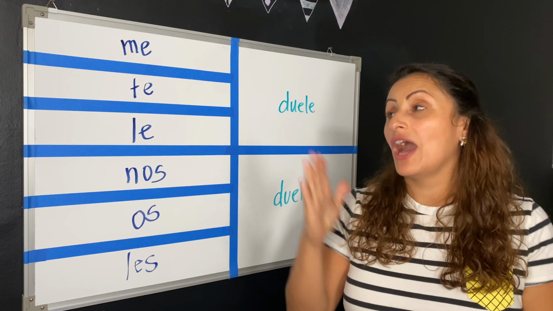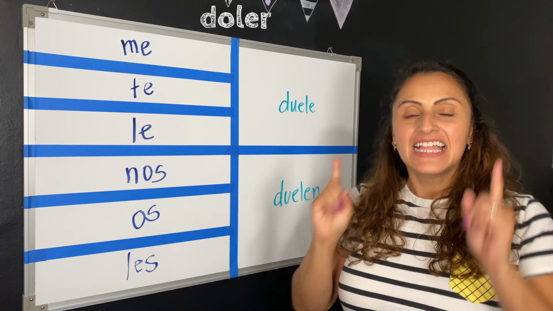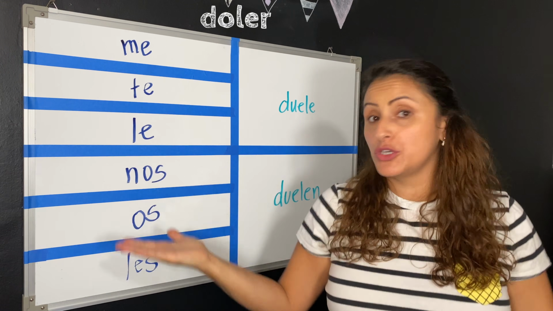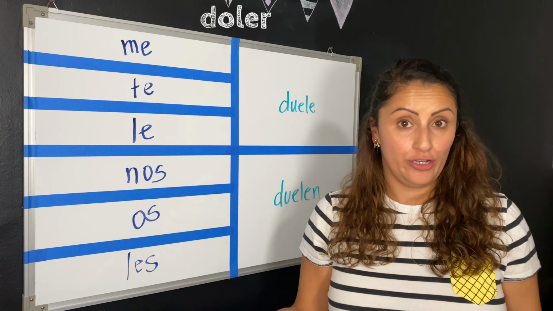So now that you know how to conjugate the verb doler, let's focus on body parts so you can talk about the things that may hurt.